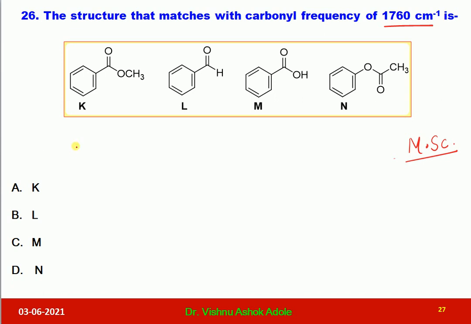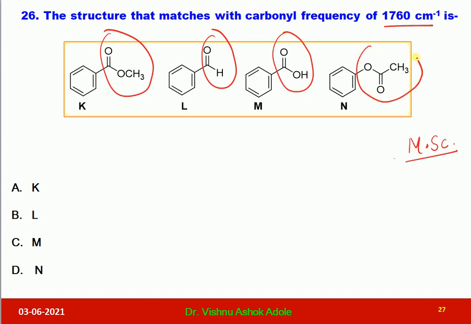This is ester, this is aldehyde, this is carboxylic acid, this is also ester. So I will rule out aldehyde and carboxylic acid, because aldehydes show carbonyl stretching frequency nearly at 1720 and acids nearly at 1700 reciprocal centimeter. So structures L and M are ruled out. Now let us discuss K and N.